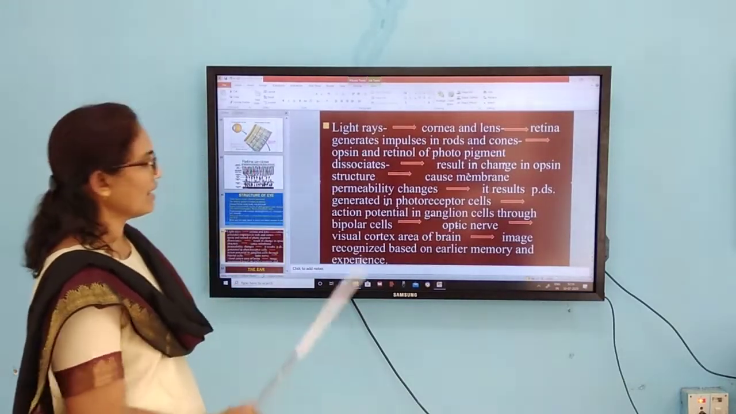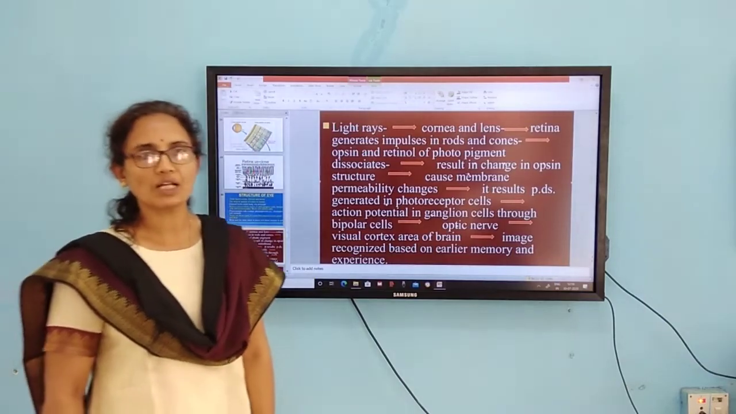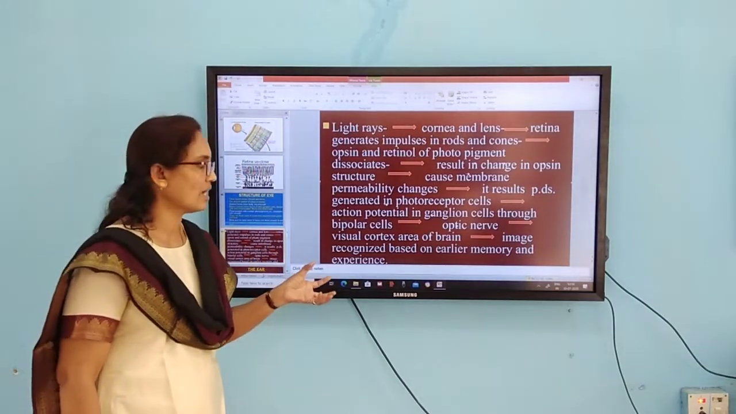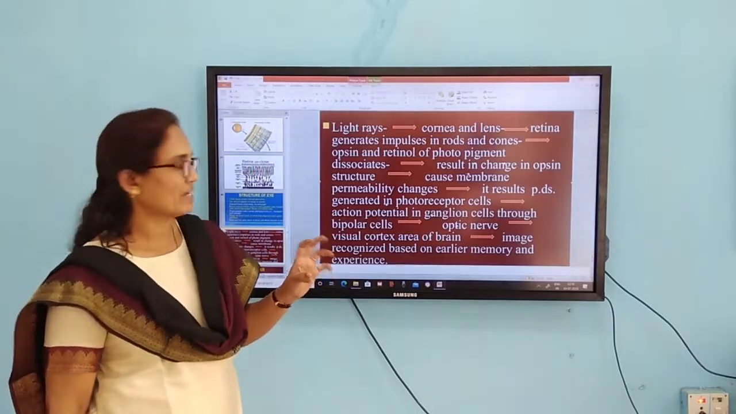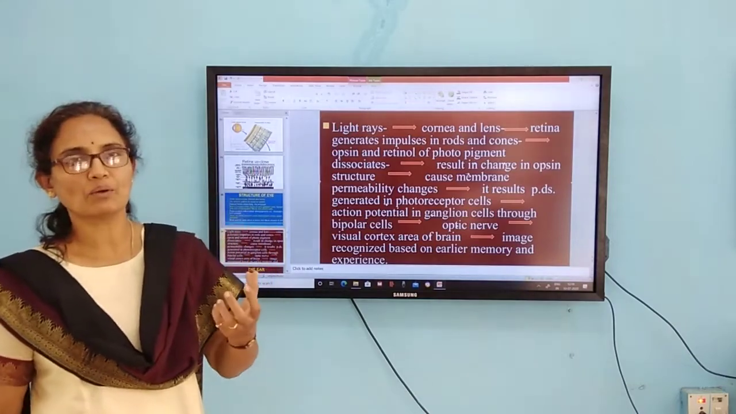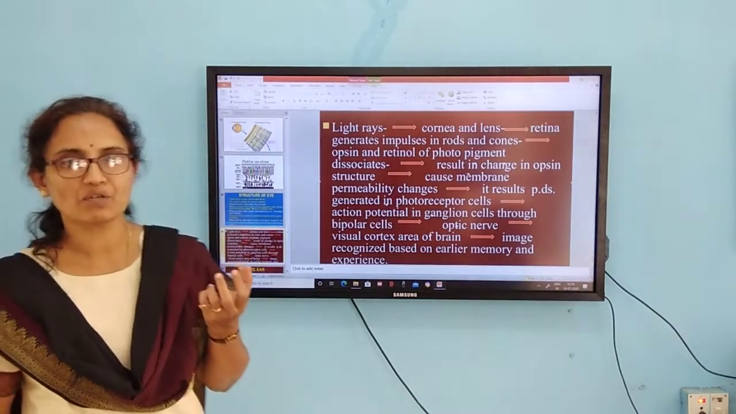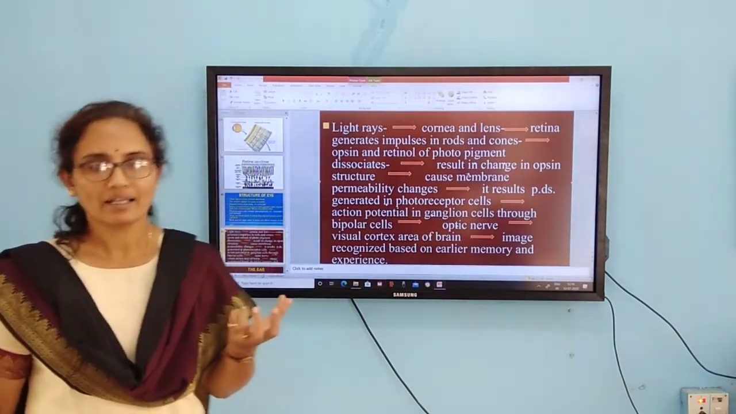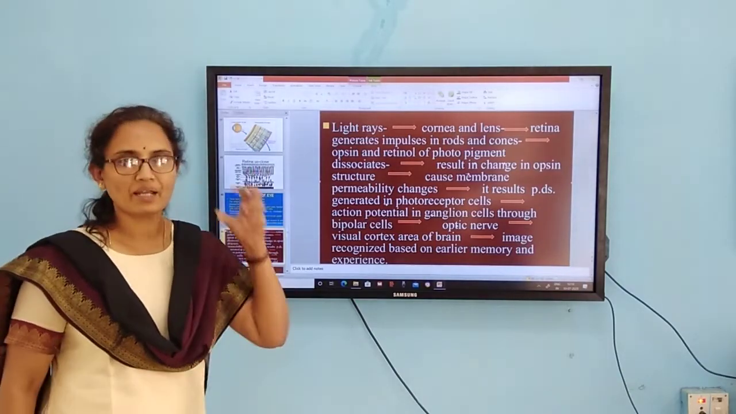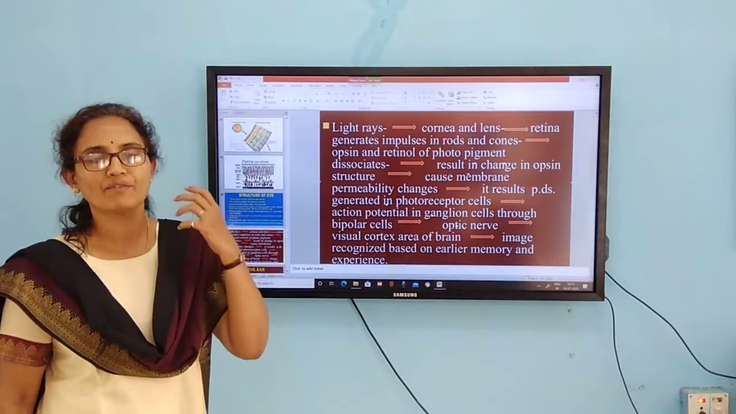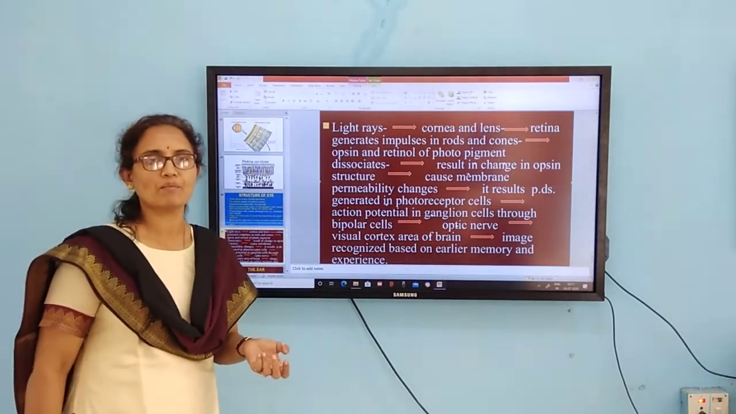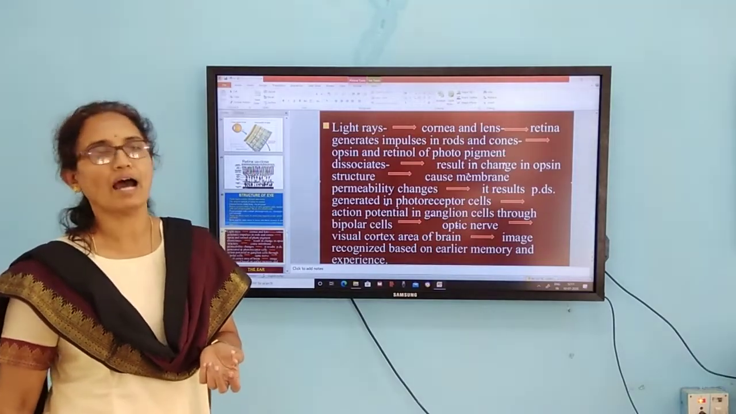From the optic nerve, it is passed on to the visual cortex of the brain, where the image is recognized, and based on earlier memory and experience we come to know what kind of object we are seeing. The image gets formed, we can see it, we can visualize it. So this is about the mechanism of functioning of the eye.